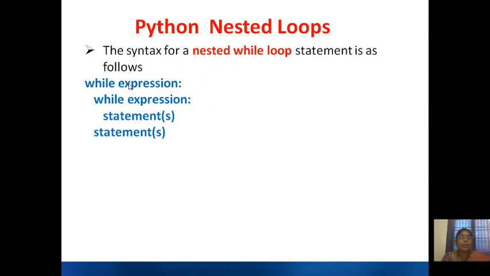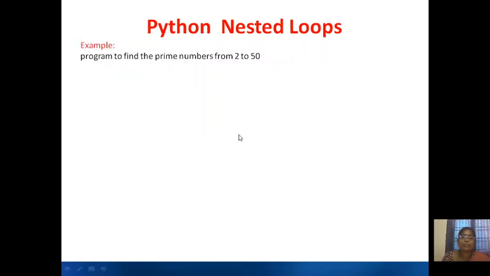When the outer while loop is true, you will enter into the inner while loop, and this inner while loop will execute n number of times. After completion of this while loop, it will go and iterate for the second time of the outer while loop. This way it will execute until the outer while loop becomes false.